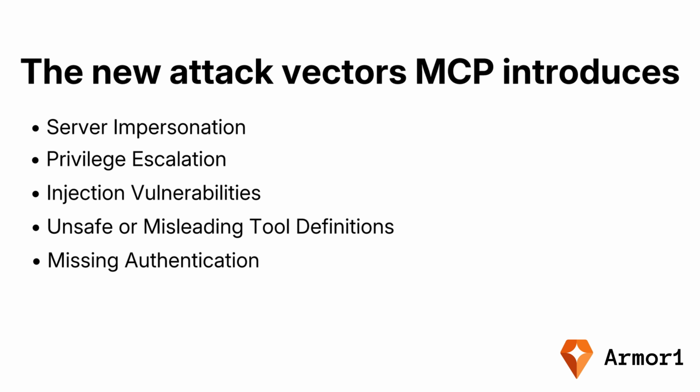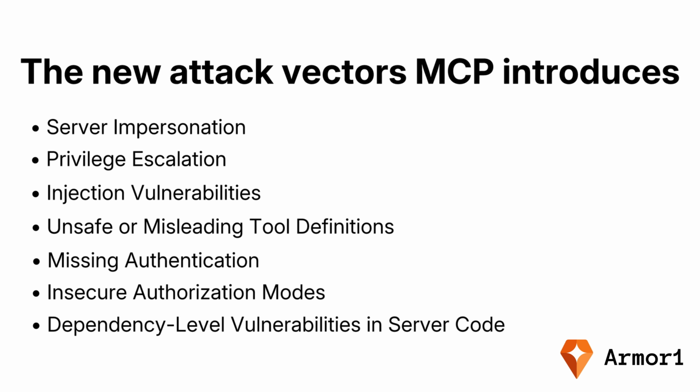Then we have missing authentication. Tools that run without credentials can be abused instantly. Then we have insecure authorization modes. Weak OAuth or PAT configurations can expose tokens. And lastly, we have dependency level vulnerabilities in the server code. If the underlying package is compromised, the entire AI workflow is compromised. These risks are unique to MCP and require a new approach to security.